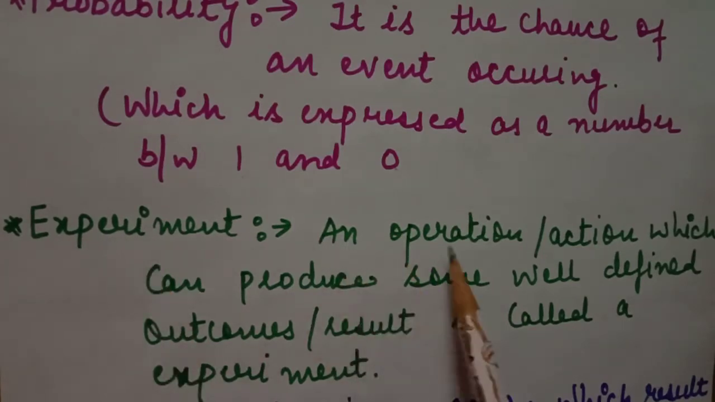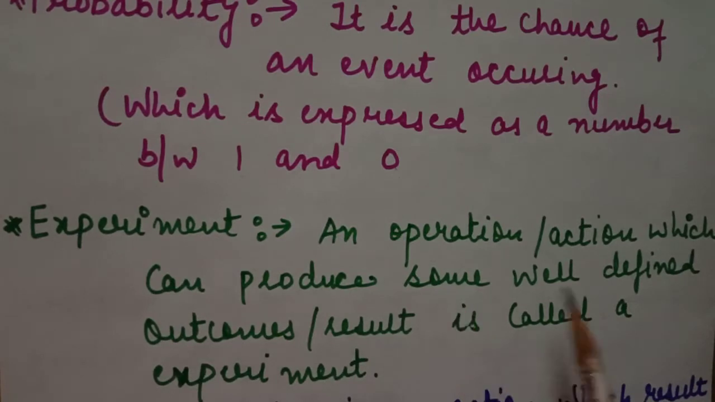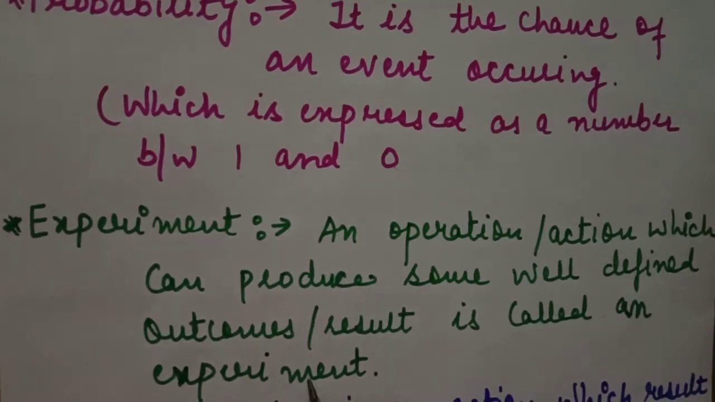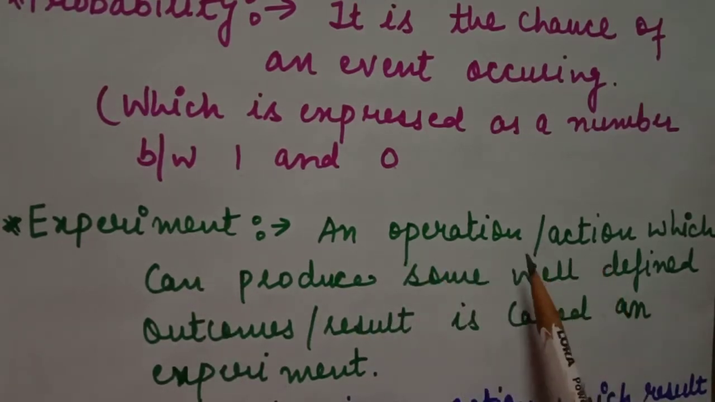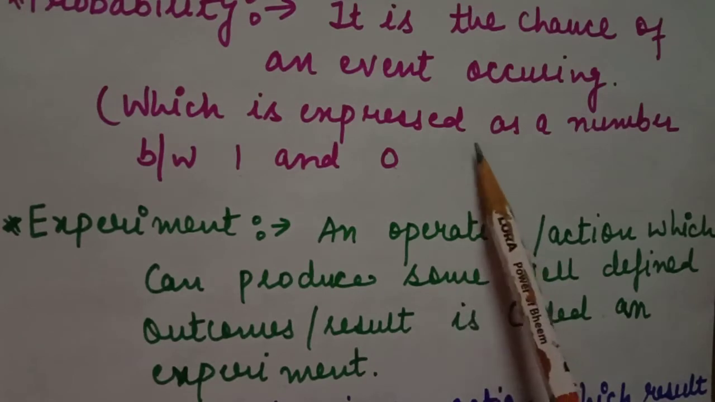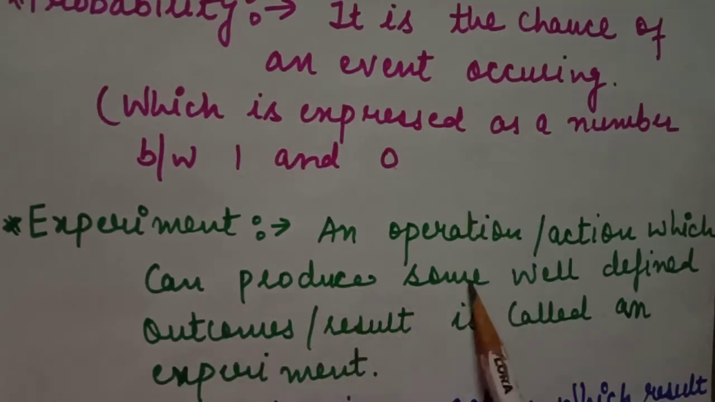Next definition is experiment. An operation or action which can produce some well-defined outcome or result is called an experiment. So students, what is an experiment? When we do an action or an operation within probability which can produce some well-defined result or outcome, we call it an experiment.